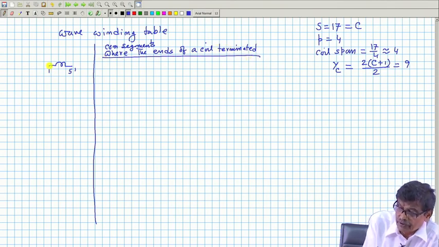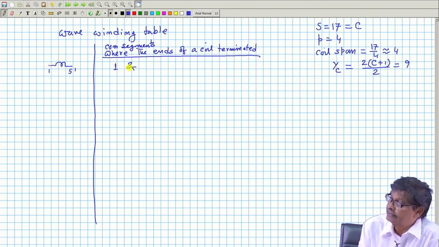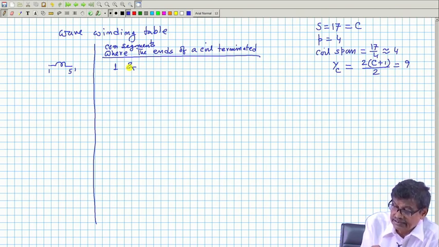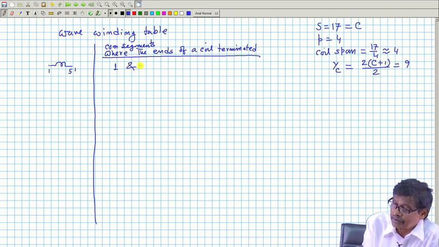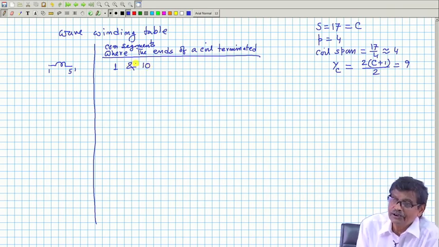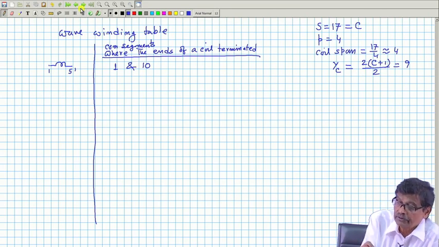So, I started from commutator segment 1 only, and its end should be terminated at 1 plus 9, commutator segment 10. Got the point? That is what we got.